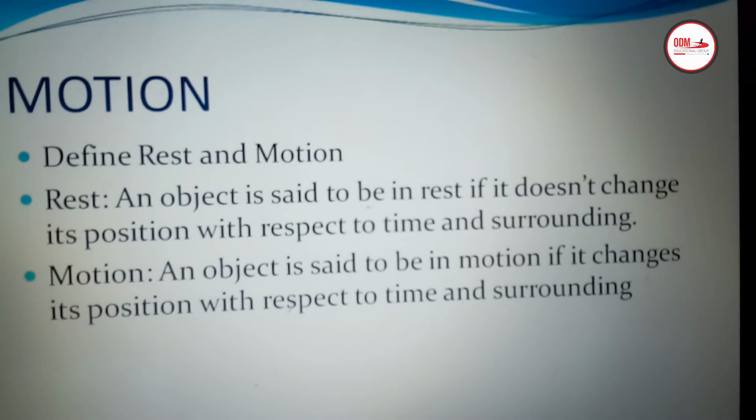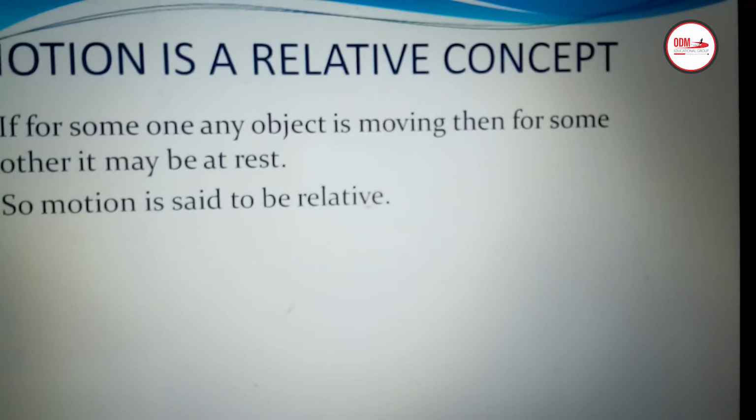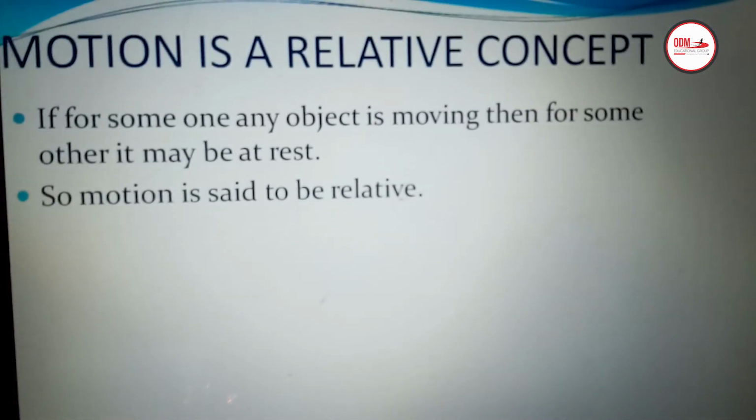Similarly, motion. An object is said to be in motion if it changes its position with respect to time and surrounding. If the object is changing its position with respect to time and surrounding, then the object is said to be in motion. Students, now the next thing is motion is a relative concept. How is motion a relative concept? Relative means, if for someone any object is moving, then for someone else it may be at rest. That's why motion is said to be a relative concept.